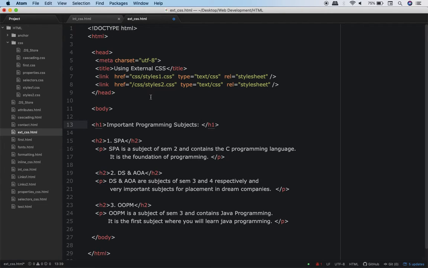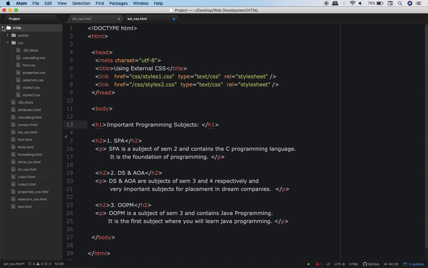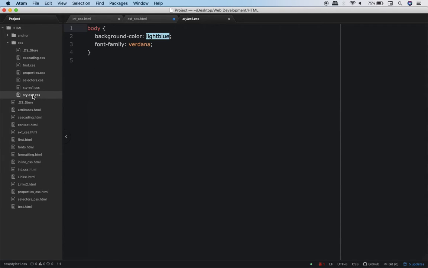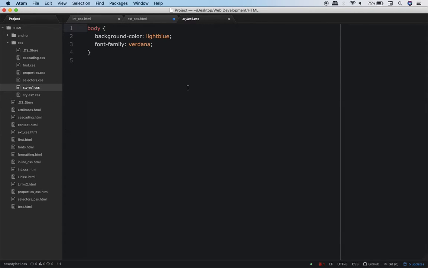Okay, now let's go to that CSS file. So see, now this is the HTML. Now inside HTML I have a folder CSS. See this, and inside CSS I have the files styles1.css and styles2.css. Okay, so now let's talk about styles1.css, this one.